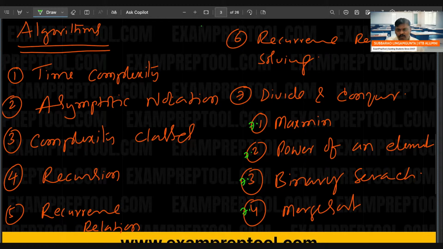I request everyone, if you want to be a DSA expert, this course is very much preferable. Within 4 to 6 months, you will be an expert. If you complete 30 assignments nicely, you are going to get the internship certificate also.